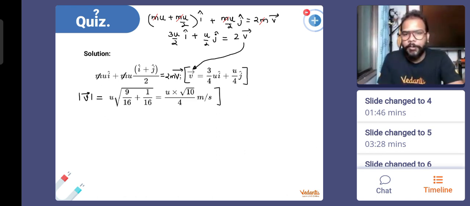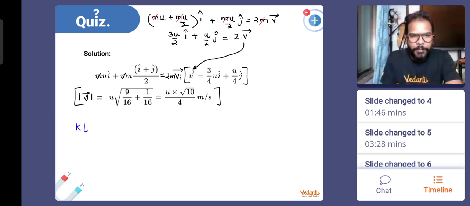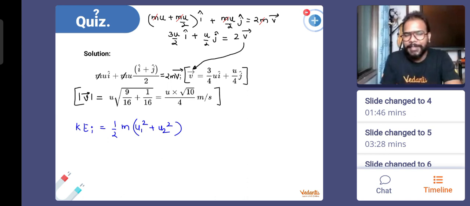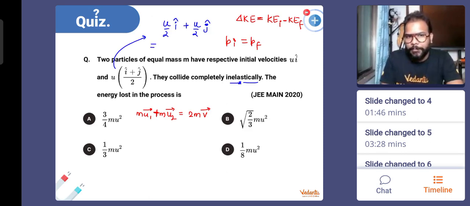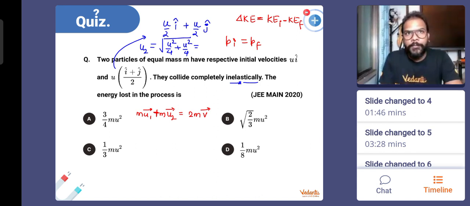We have the final velocity of both of them together. Okay, now what will we do? We will find out the initial kinetic energy of the system, and for that I will require the velocity of both the bodies. So half m (u1 square plus u2 square), because the mass is the same, that's why half m is taken out. Now, half m, u1 is u only, so the square gives you the value directly. But if you try to find out the u2 magnitude, it will be under root of u square by 4 plus u square by 4, which is basically u by 2 root 2. That means this will be u by root 2 overall when we simplify this.